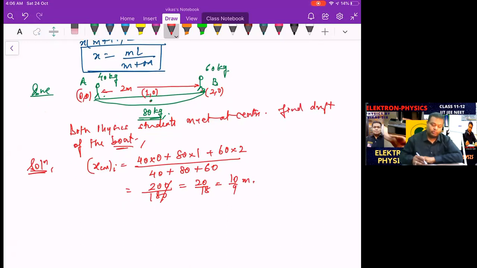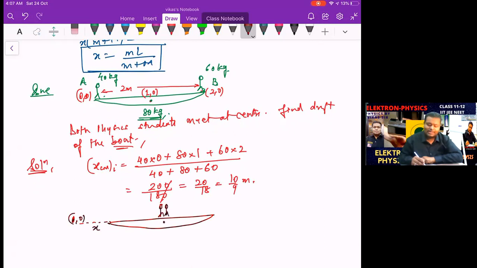And now finally, what do we do? So in the final condition, we don't know whether the boat is shifting towards the right or left. We assume. If we are correct, our answer will come out to be positive. Else it will come out to be negative. So then we will understand the boat drifted on the opposite side. So let's assume that the boat shifted towards the right. So this was the origin, and the boat shifted how much? X. So all the 3 are at the center.